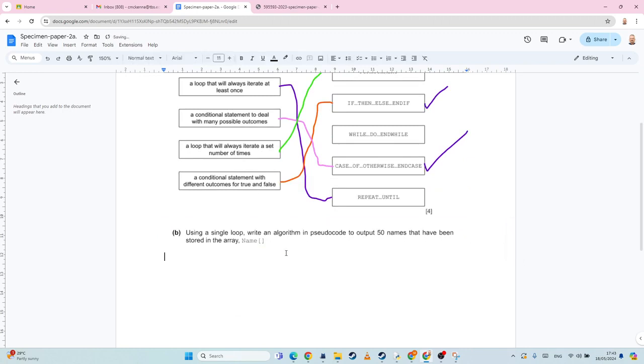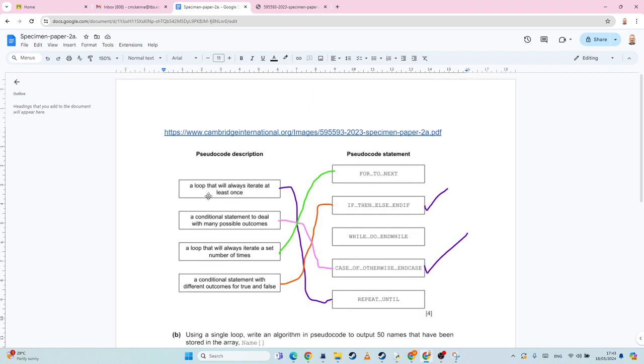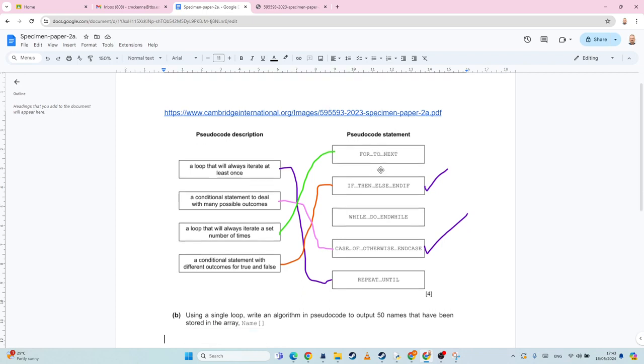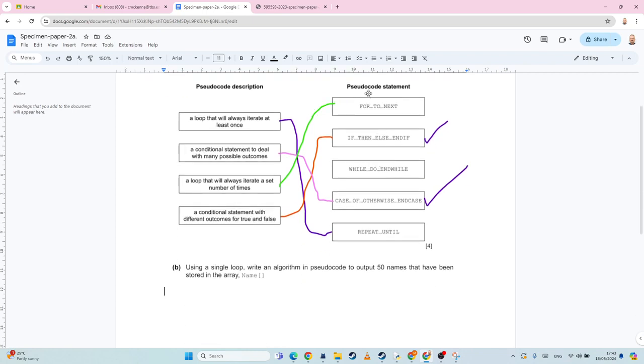Now, here we go. Using a single loop, write an algorithm in pseudocode to output 50 names that have been stored in the array name. Okay, this should be easy enough. So if we know how many times we are going to repeat, then it should be a for loop. Now, I think you're probably going to get the marks if you used a while loop and a count, but the easiest way to write it is for.